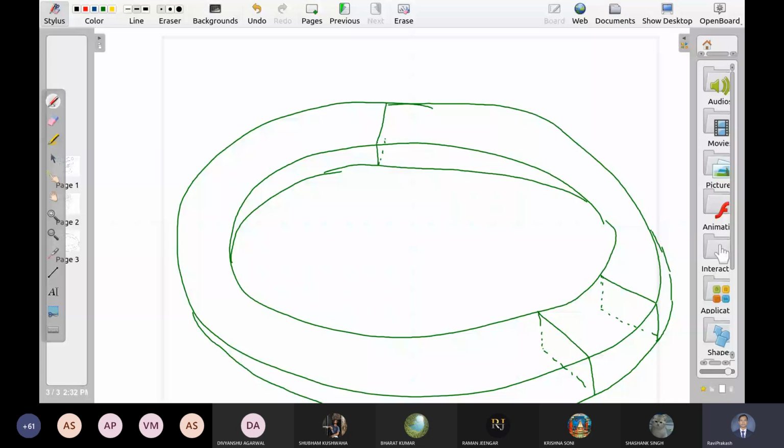Axis means this is the center, right? From this center, this distance is A, this distance is B. I mean, this width is B minus A, and this height is H. Now this toroid is in a horizontal plane. Axis of the toroid means this line.